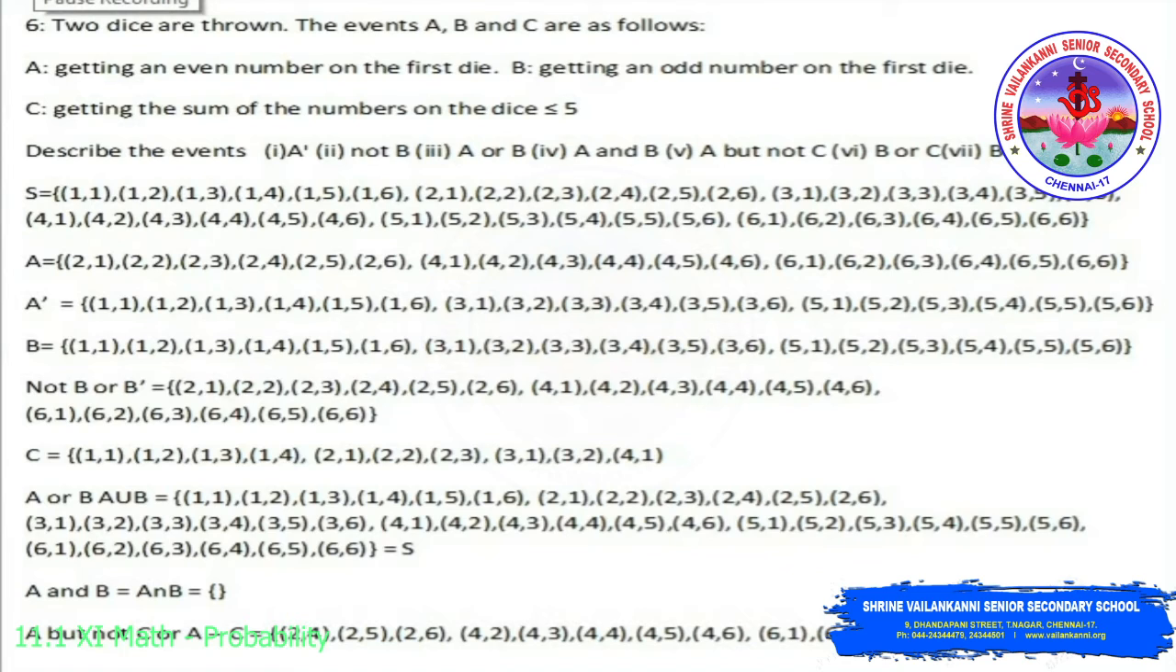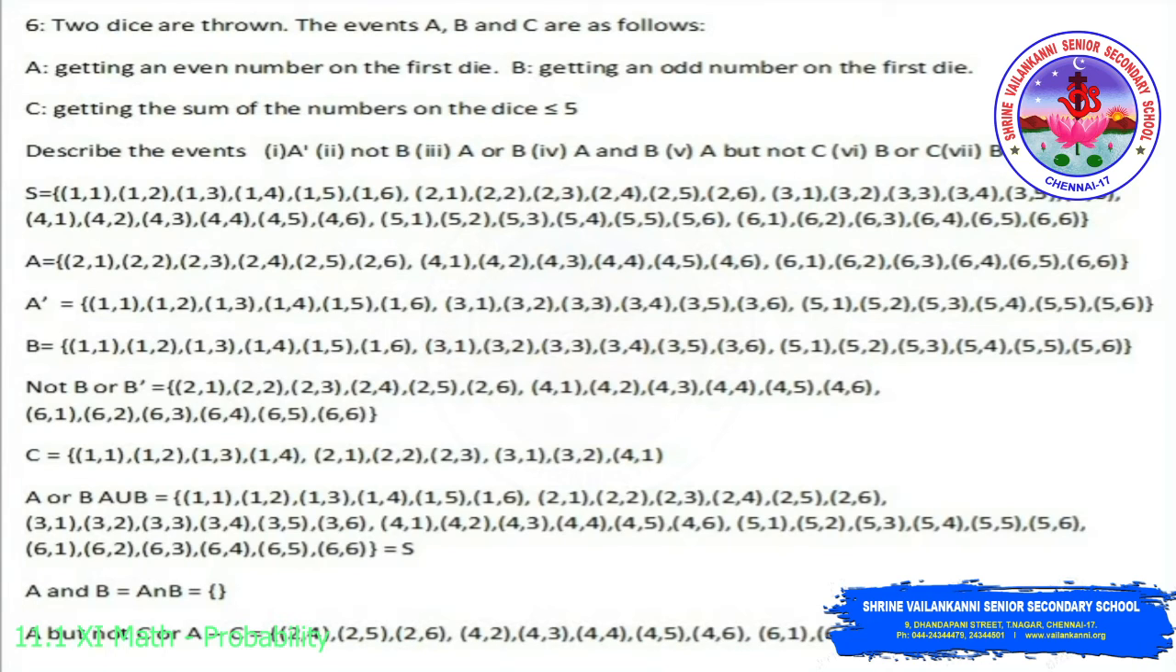Sixth one, two dice are thrown, with events A, B and C. A is getting an even number on the first die. The sample space has 36 elements: 1,1; 1,2; 1,3 till 1,6; 2,1; 2,2 till 2,6; and so on till 6,1; 6,2 till 6,6. So A is the event of getting an even number on the first die, that is, it starts with 2, 4 and 6: 2,1 to 2,6; 4,1 to 4,6; and 6,1 to 6,6.